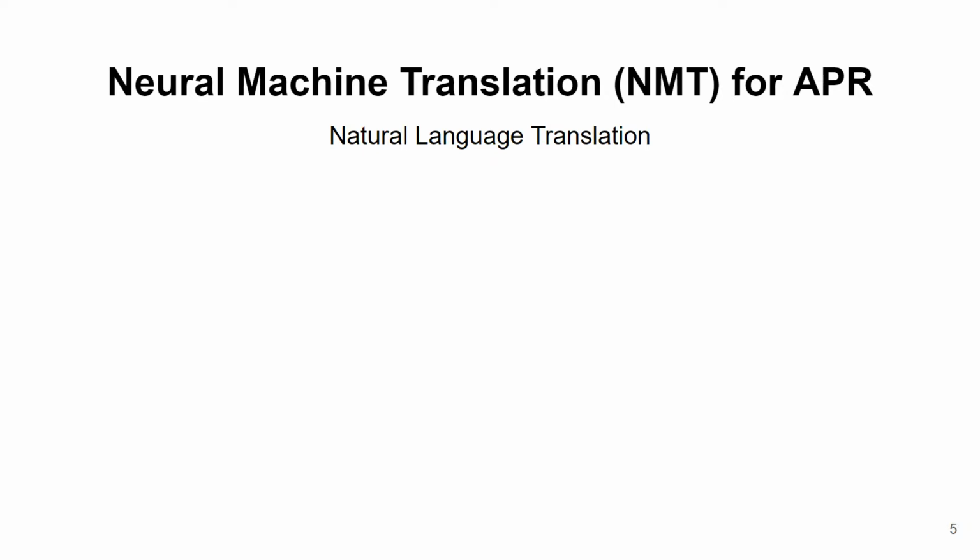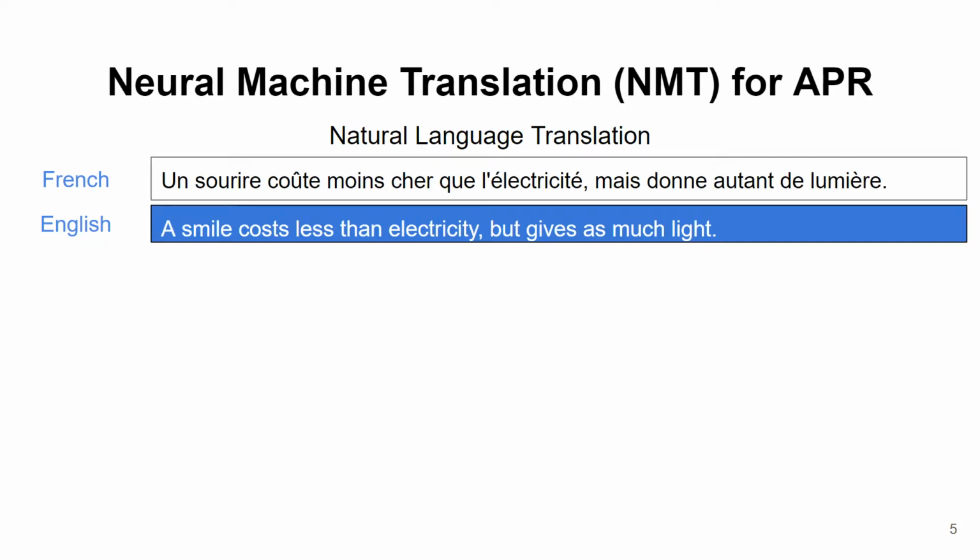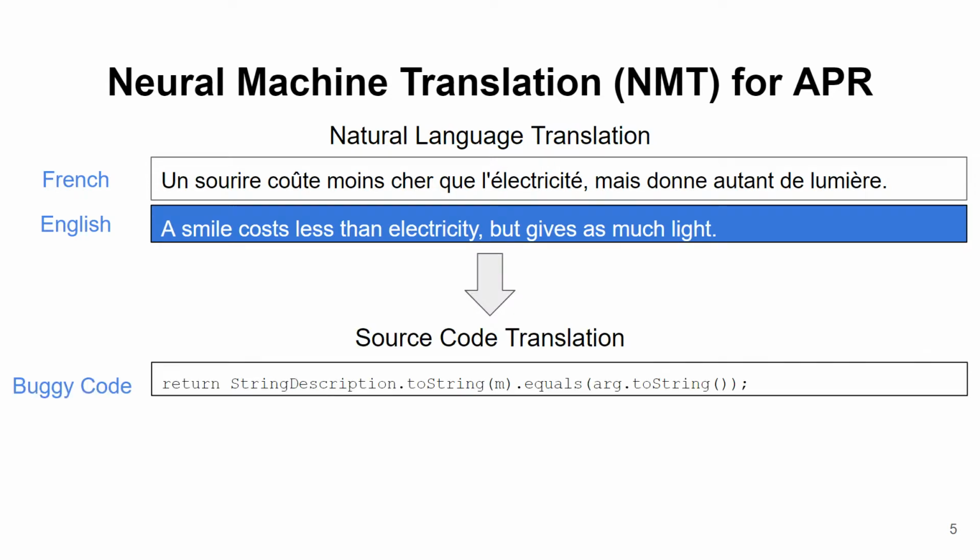To address these issues, neural machine translation is a natural approach to try. It is a deep learning approach commonly used in natural language. For example, given a sentence in French, the neural machine translation model will translate it into a semantically equivalent sentence in English. Our idea is that instead of translating French to English, we translate a buggy piece of code to a correct piece of code.